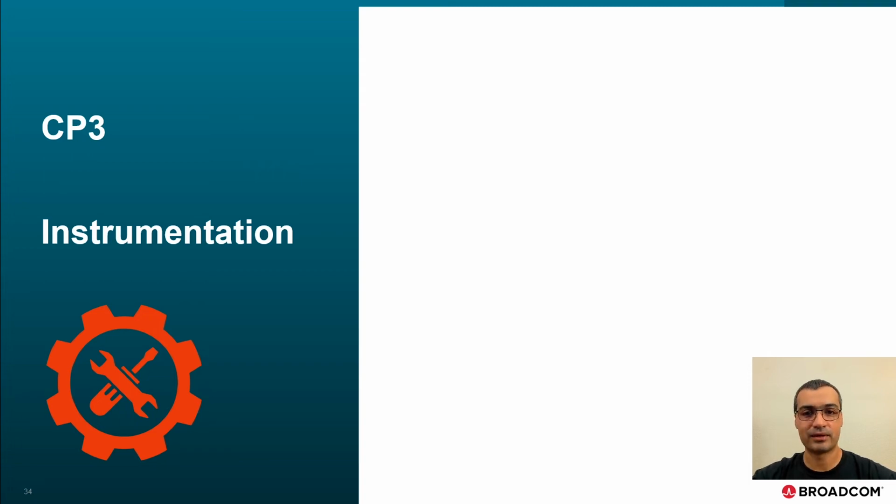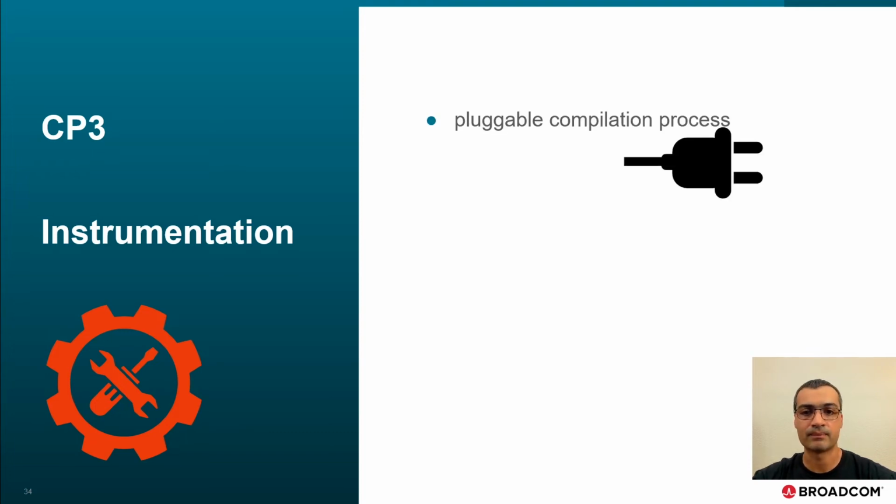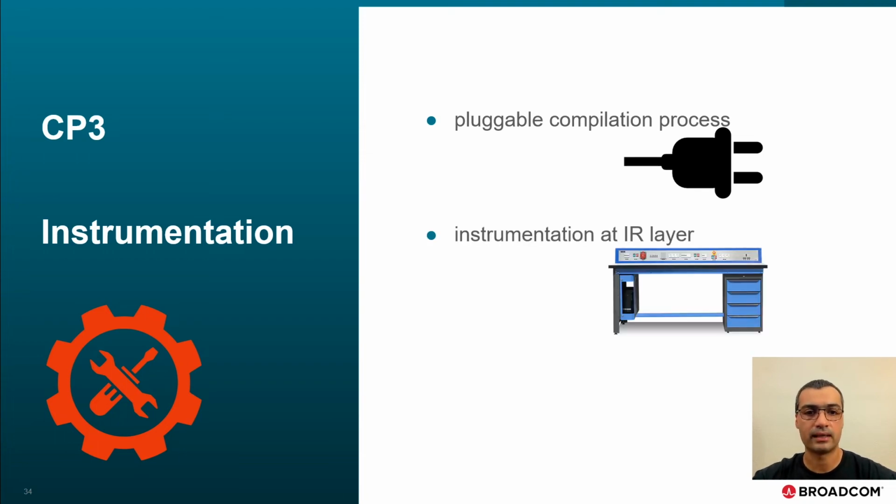CP3 started as an experiment on playing with LLVM's intermediate representation. We mentioned that LLVM has a pluggable compilation process. So we wanted to start just by doing small transformations at this IR layer, then let optimizations and machine code generation produce an efficient binary. That saves us from shipping just-in-time compilers or bytecode interpreters.